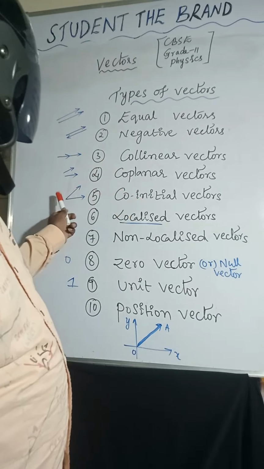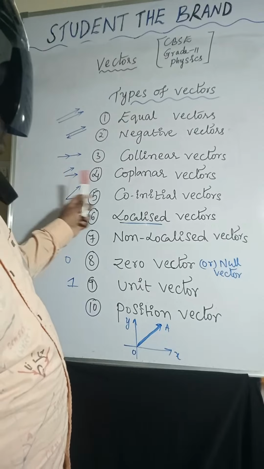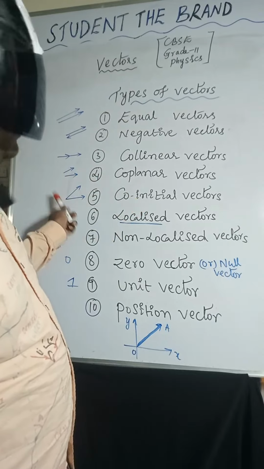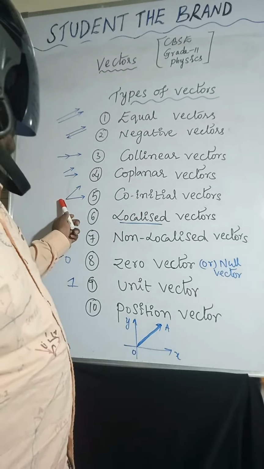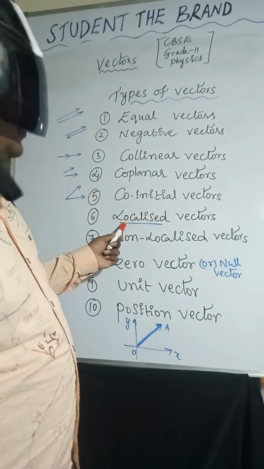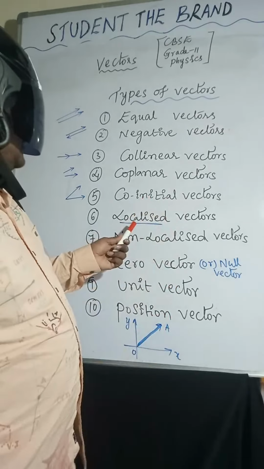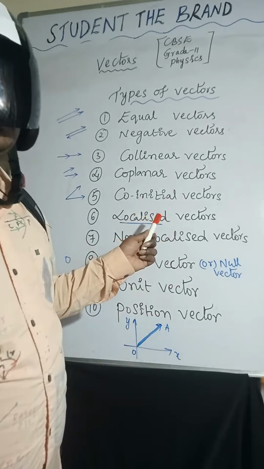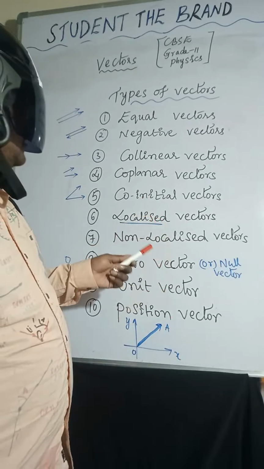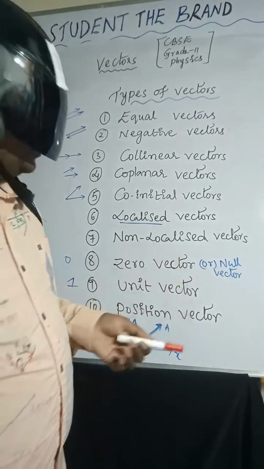Co-initial vectors: the initial point of the vectors is the same. That's why co-initial vectors. Localized vector: the vector whose initial point is fixed. Non-localized vector: the vector whose initial point is not fixed.